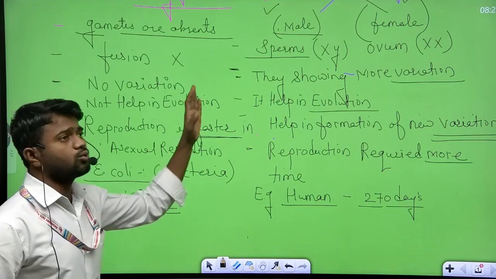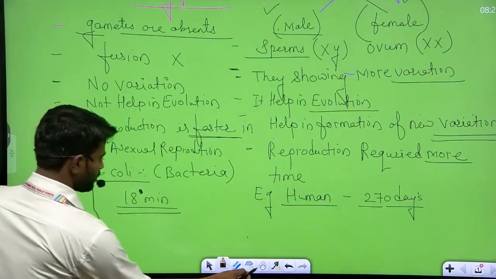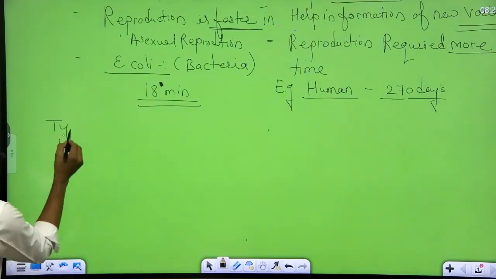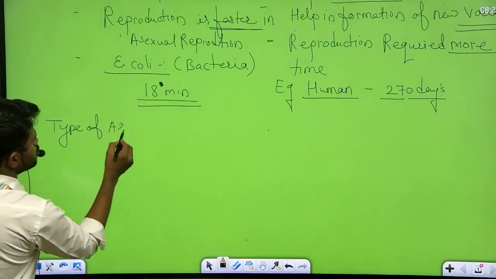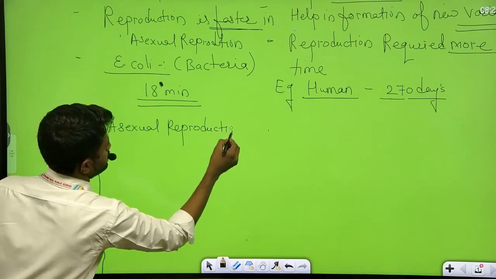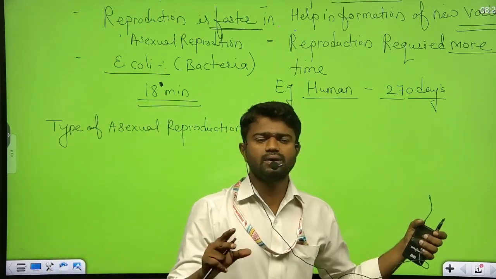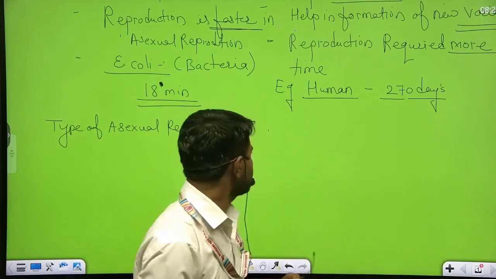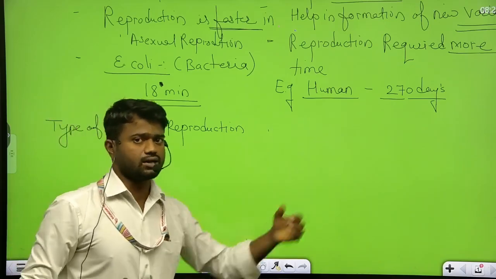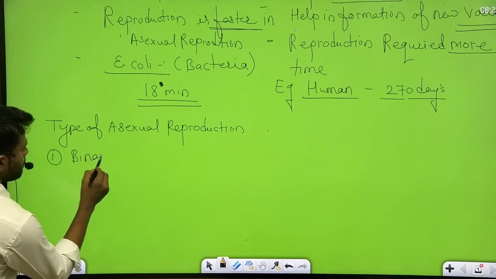Now we are discussing the types of asexual reproduction. अभी asexual reproduction के कुछ basic types हैं. आज हम only discuss करेंगे what are the subtypes, and tomorrow's lecture we have to discuss the detailed structure of asexual reproduction and their types. The first type of asexual reproduction is binary fission.